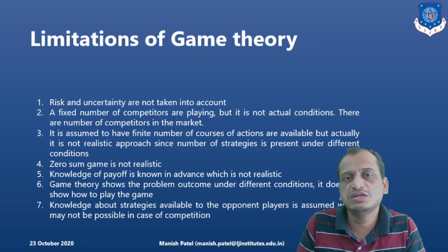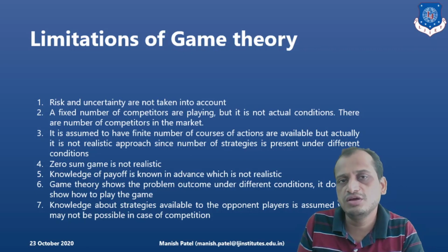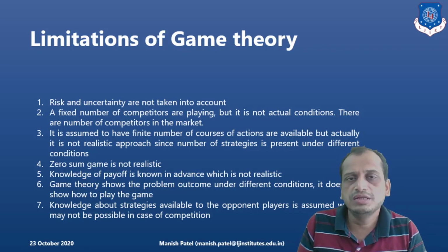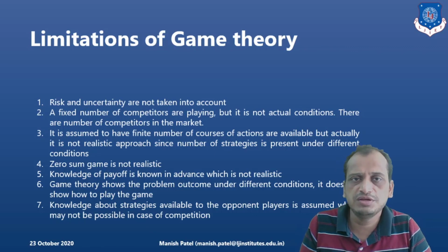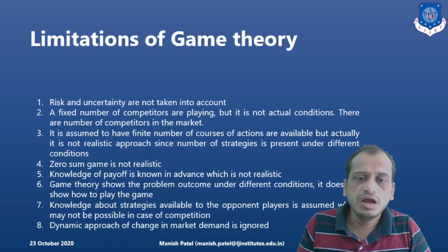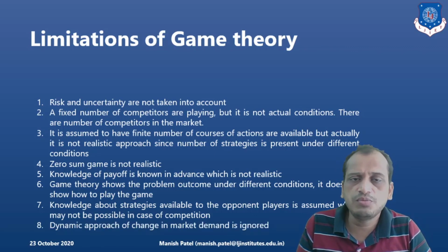In case of competition, it is very difficult to know the strategies of the opponents. Hence, these are some of the limitations of game theory. Finally, we have the dynamic approach, where you have fluctuations in market conditions. These things are not taken into consideration when you are solving game theory problems.